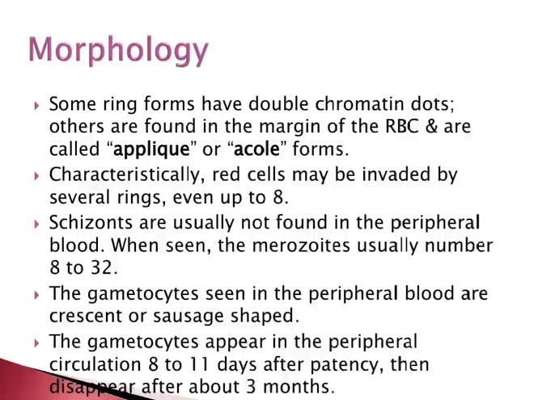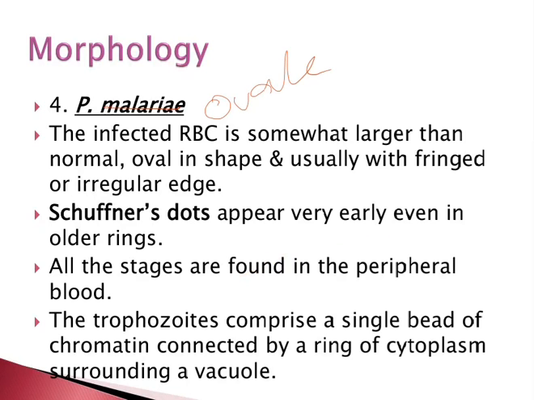The gametocytes seen in the peripheral blood are crescent or sausage shaped. The gametocytes appear in the peripheral circulation 8 to 11 days after the patency and disappear after about 3 months.